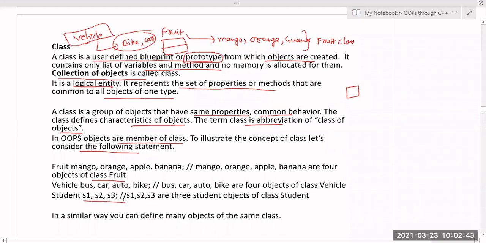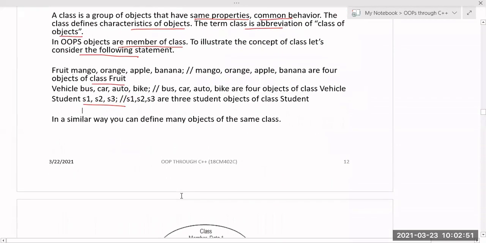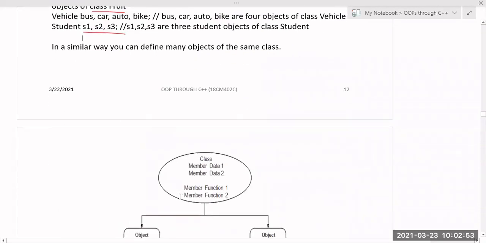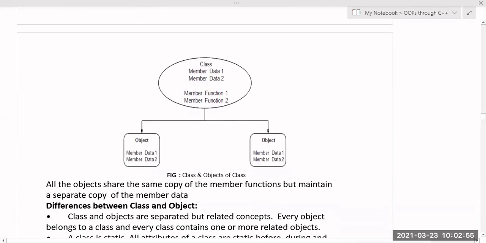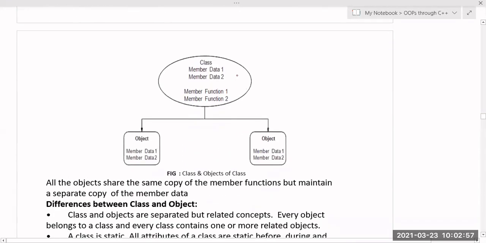S1, S2, S3. S1 means shift 1, a particular student. S2 means shift 2, a particular student. S1, S2, S3 are the three student objects of a class student. In a similar way, you can define many objects of the same class. This is your class, which will contain both member data, also called data members, and member functions. So from this class, I can create any number of objects.